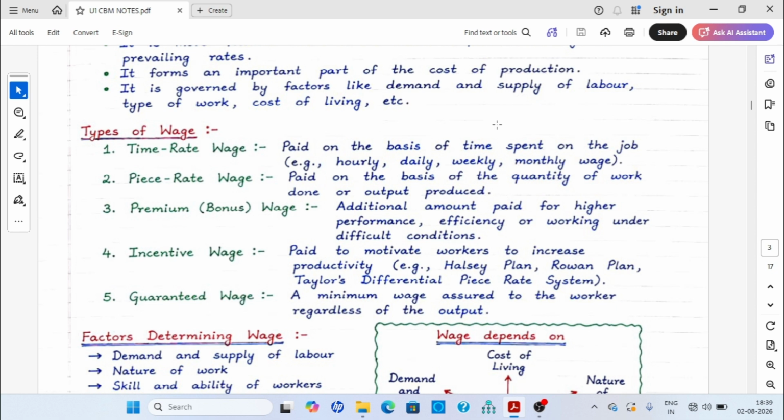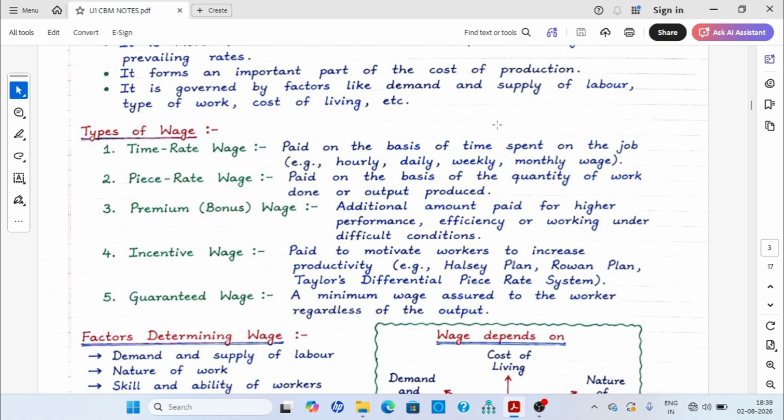Premium or bonus means an additional amount paid for higher performance, efficiency, or working under difficult conditions. You might see in sales-related jobs, people get extra bonus because of higher performance and higher sales, right? Then incentive wage is paid to motivate workers to increase productivity, like the Halsey plan, Rowan plan, Taylor's differential piece rate system, all these things.